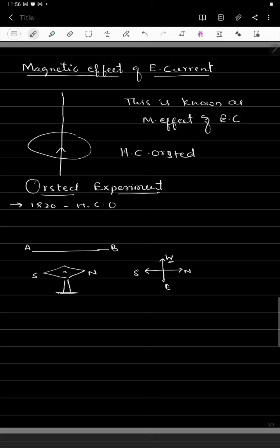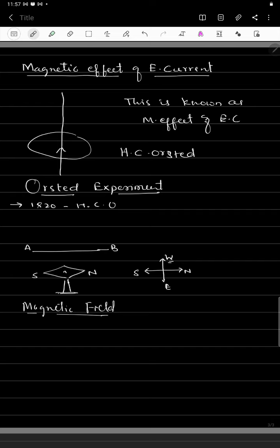So this was demonstrated by Hans Christian Ørsted. Whenever current is passed through a conductor, a magnetic field is produced around it. This is known as the magnetic effect of electric current. By using this concept, we can define the magnetic field.